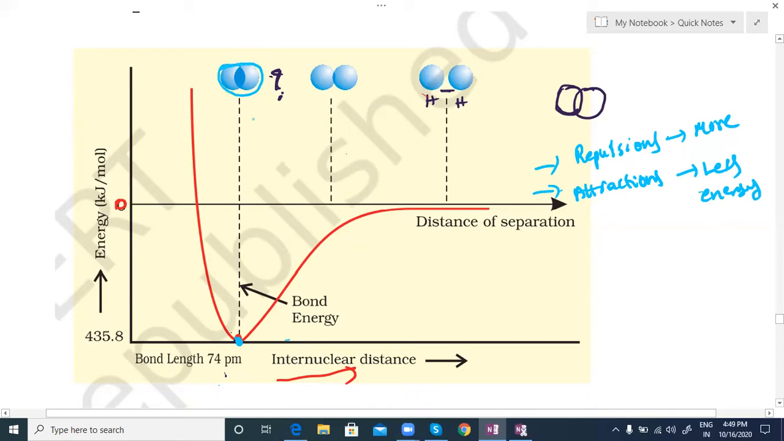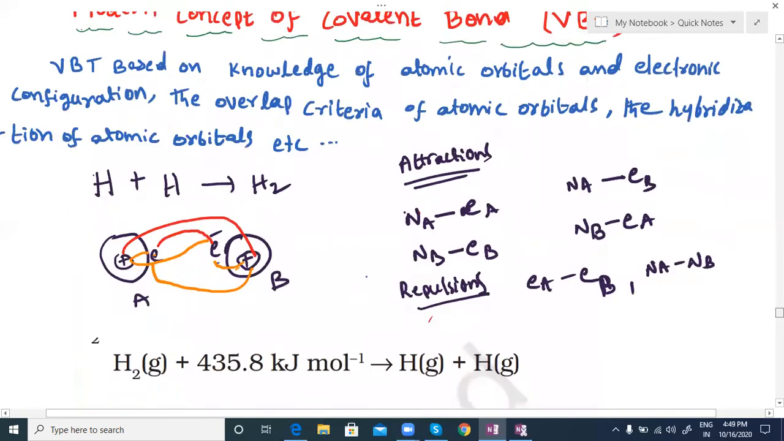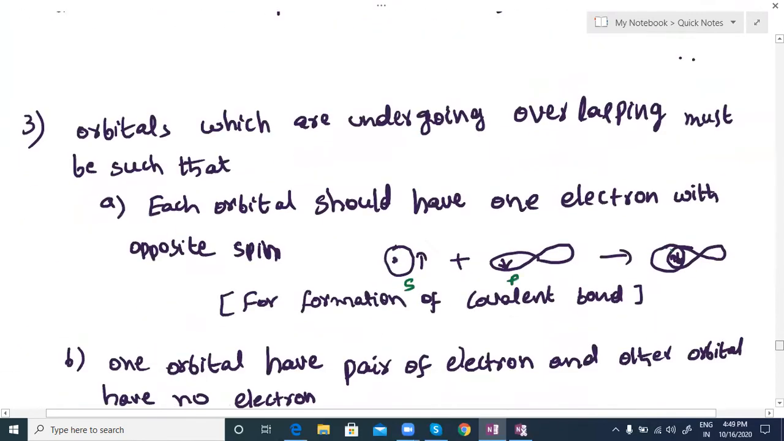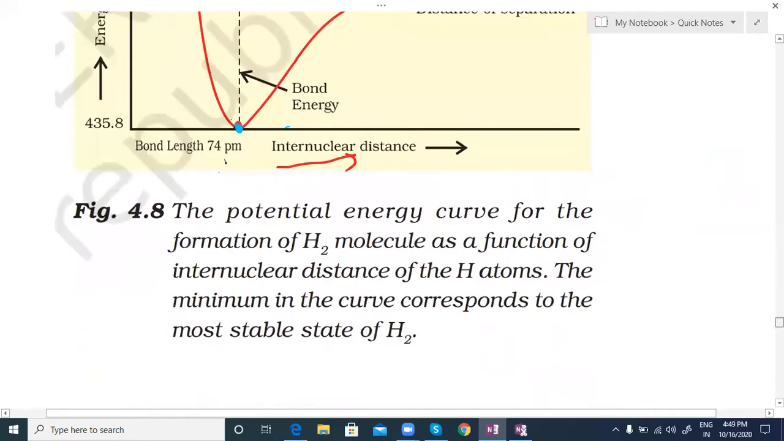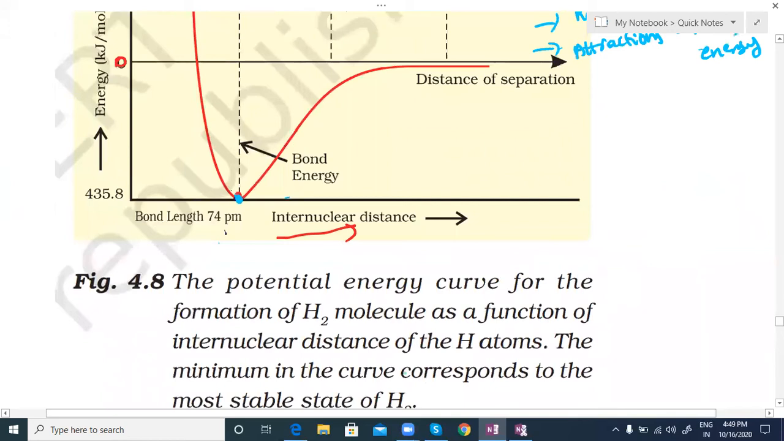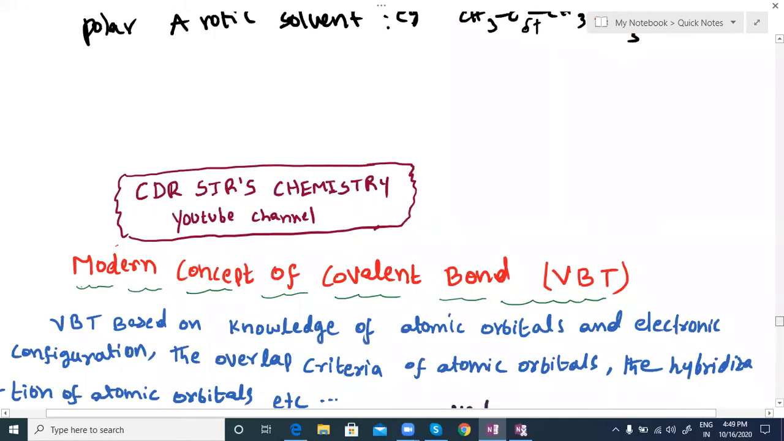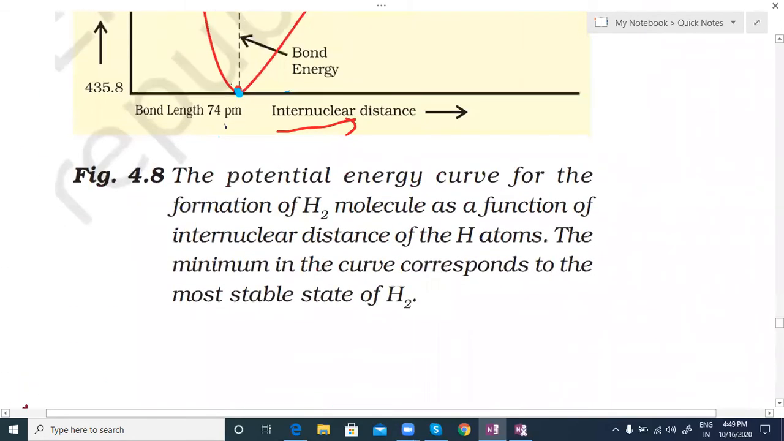They thought that it is the overlapping concept. What they gave, you can see under this diagram, copied from NCERT: the potential energy curve for the formation of H2 molecule as a function of internuclear distance of the hydrogen atoms. The minimum in the curve corresponds to the most stable state of the H2 molecule. This is the more important point for us, and based on this we got the orbital overlap concept.